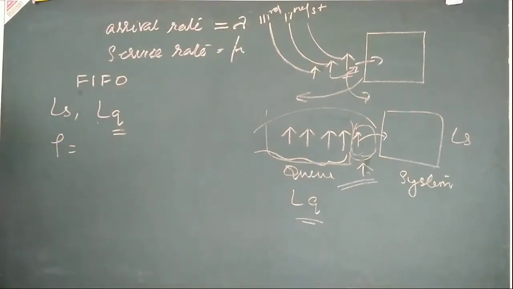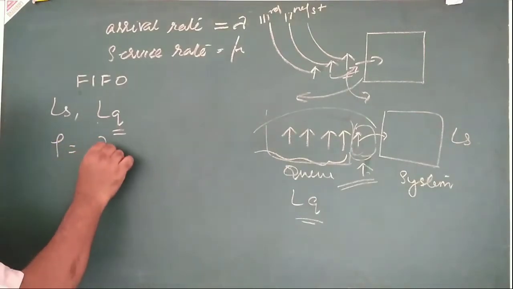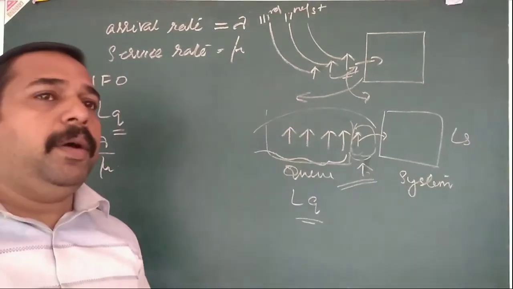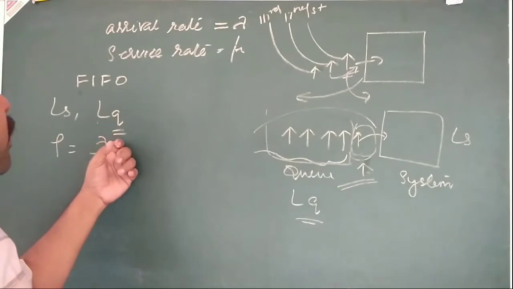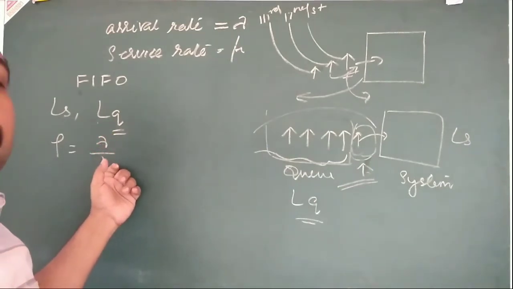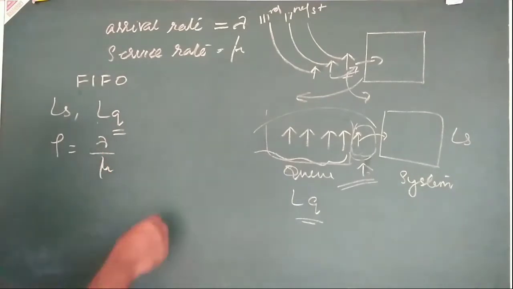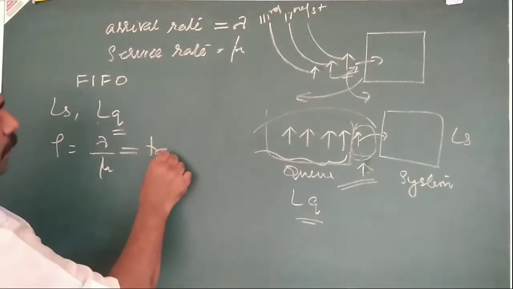So what is rho? Rho is equal to lambda by mu. Lambda is the arrival rate and mu is the service rate. This is denoted by traffic density.